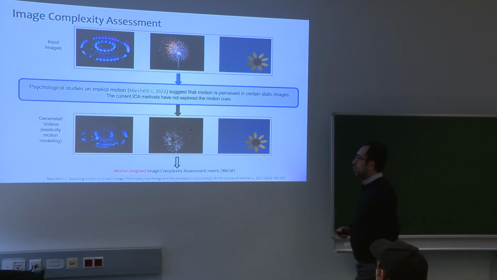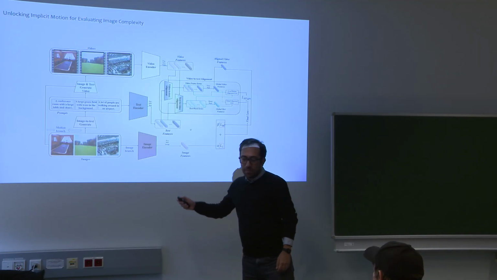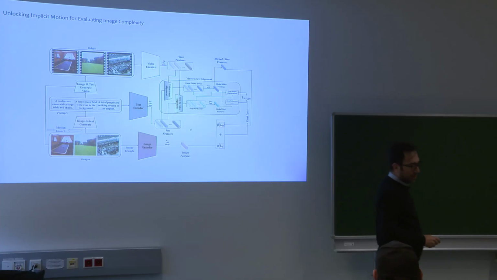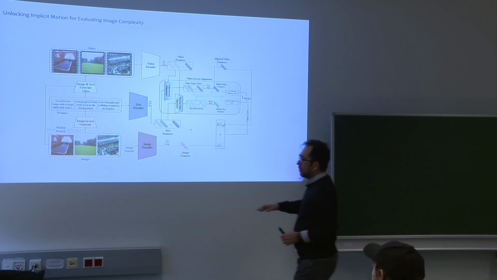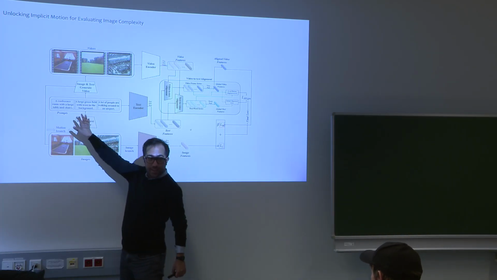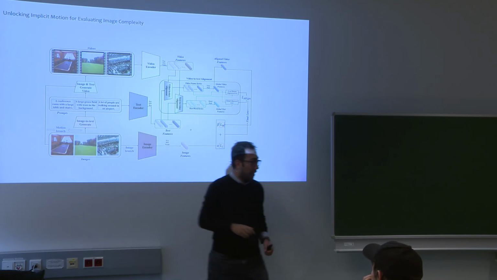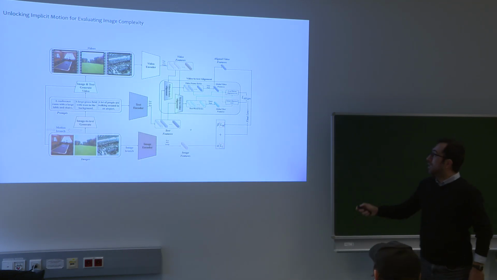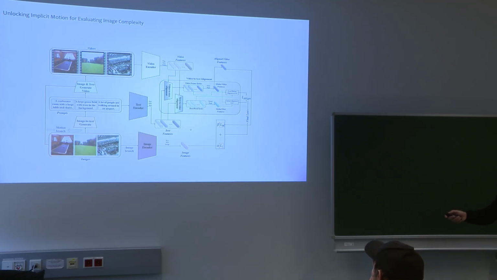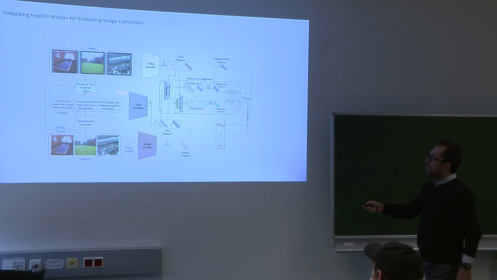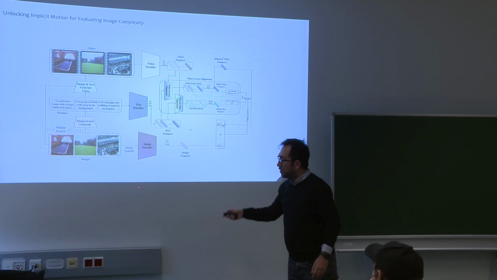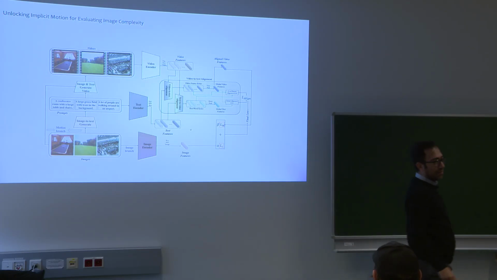This motivated us to use some image to video generation methods. So what we do is that from each image, we extract the text, and we use this text plus this image to generate a video. Now we have three modalities. We have a generated video, it's not a real video. We have the text that we extracted from the image, and we have the image itself as our input.